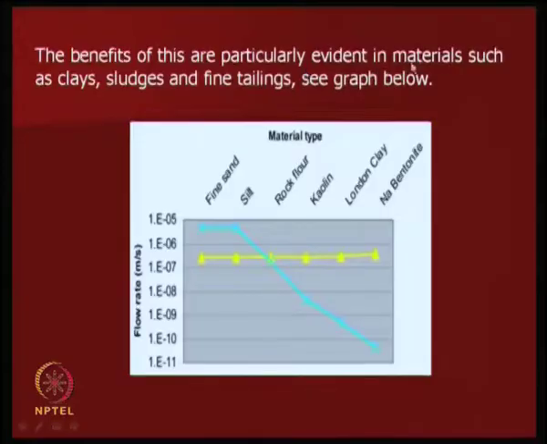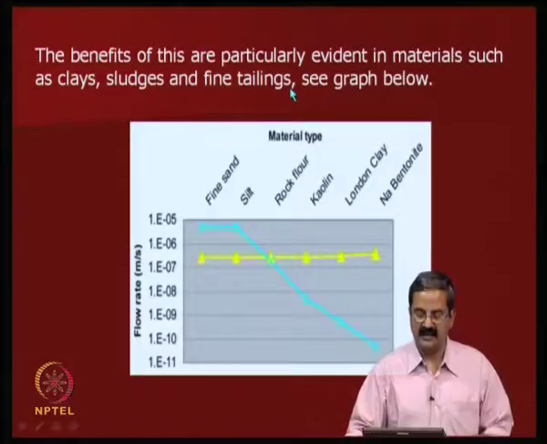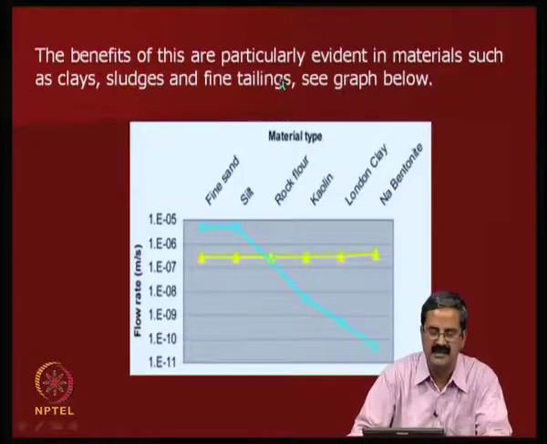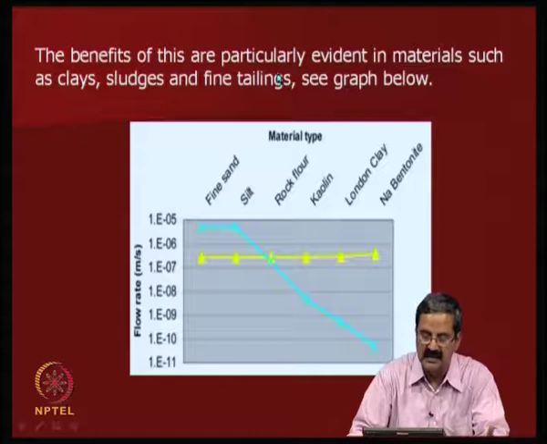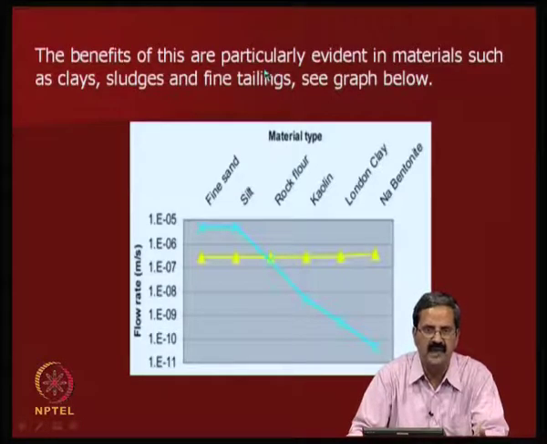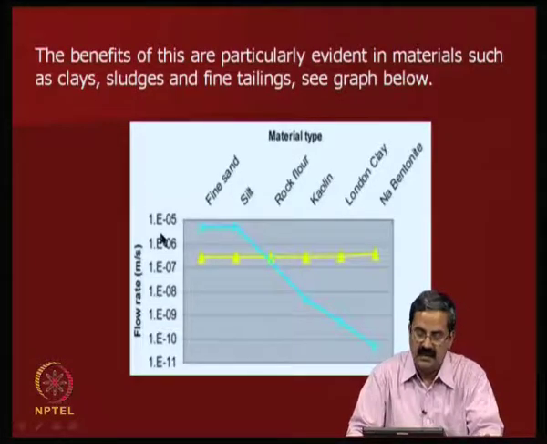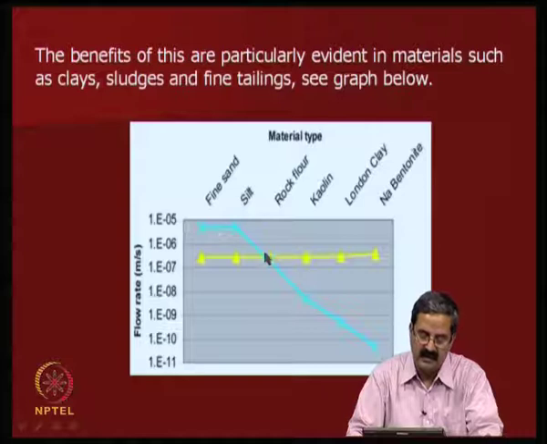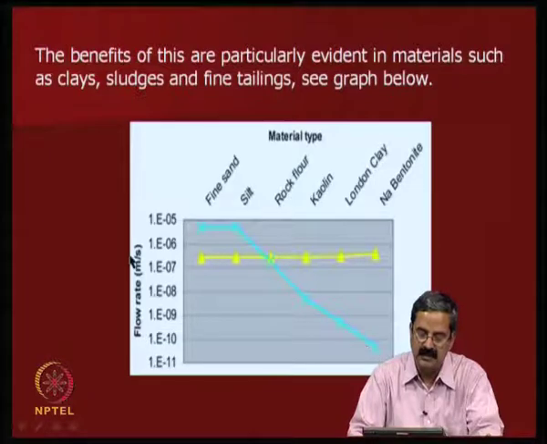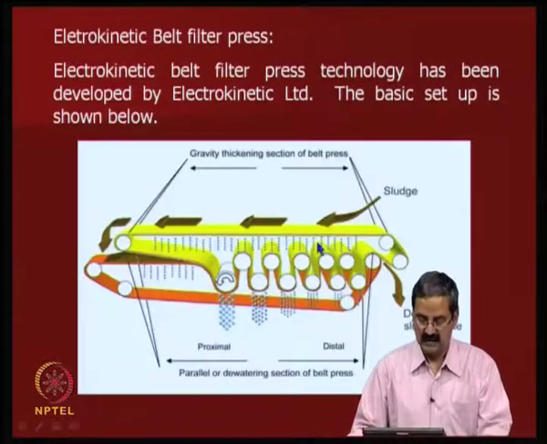Benefits of this are particularly evident in materials such as clays, sludges and fine tailings, where you have a lot of clays and all that. It is very difficult to handle these materials. So, this is an example here of flow rate. Depending on the sodium bentonite, London, the permeability, kaolin and fine sand, the flow rates are low, right. So, you are trying to use this method to reach a level where they are quite efficient. I will show you the process.